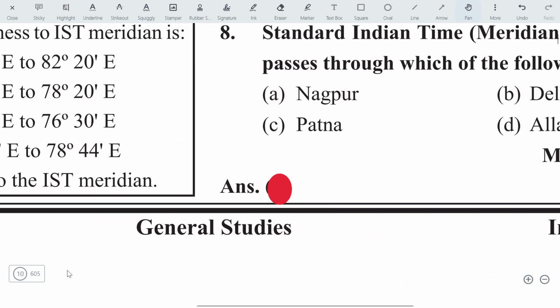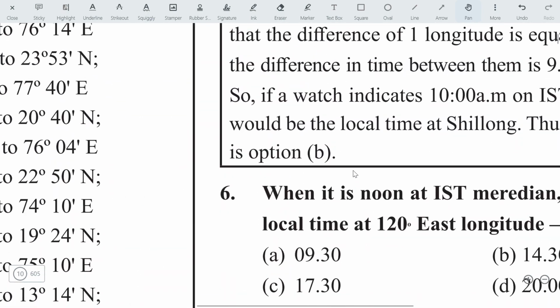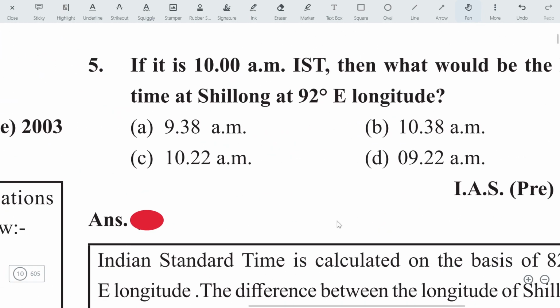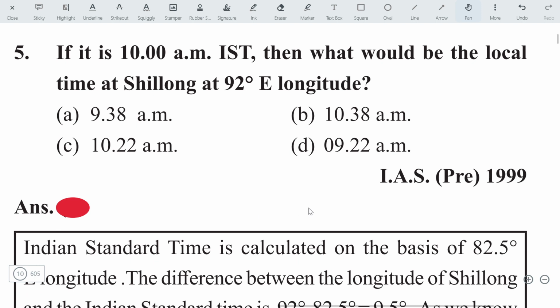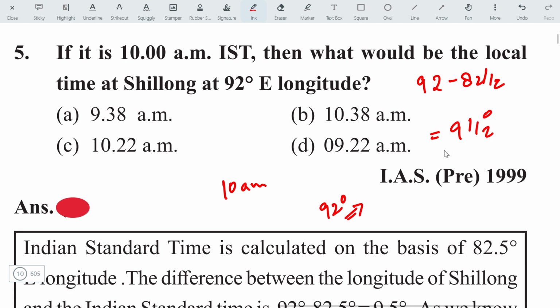Here you will find the next question. This is a numerical question. If it is 10 a.m. IST, that means it is 10 a.m. at Indian Standard Time, what would be the local time at Shillong at 92 degrees? It is asking for the local time, right? Then what will we do? We simply subtract 82 and a half degrees from 92. That will come to 9 and a half degrees.